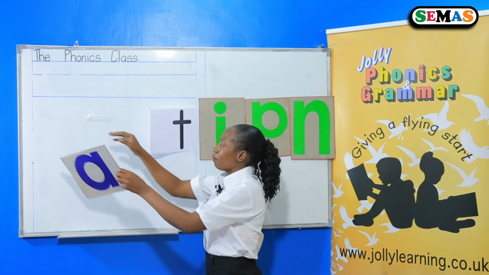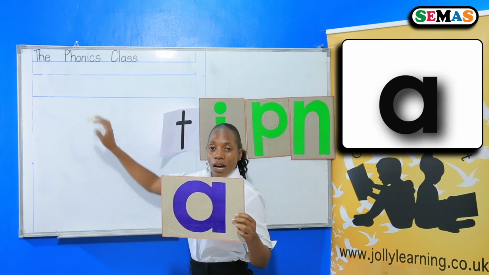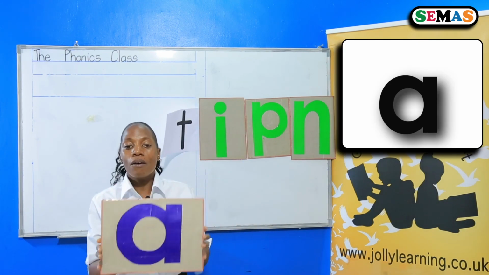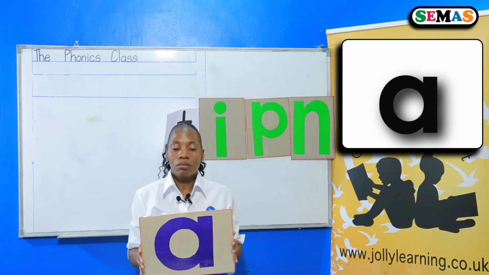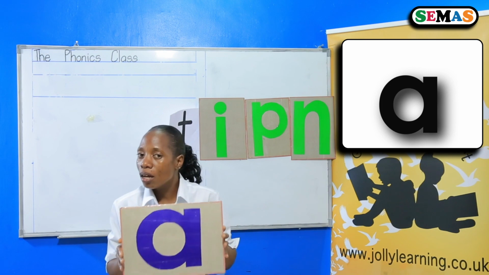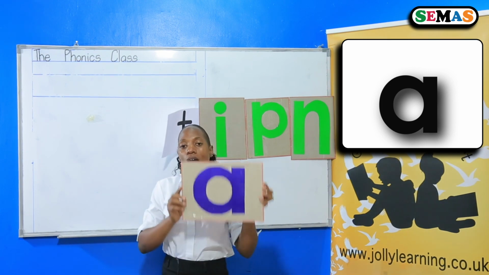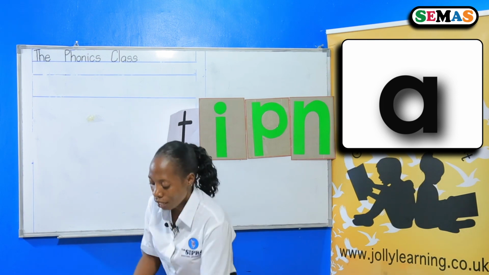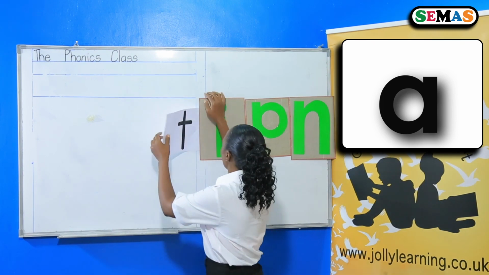Can you say this sound here? Which sound is this? This sound, ah. Can you say the sound? Yes, this is sound ah. Sound ah. Here is another sound.